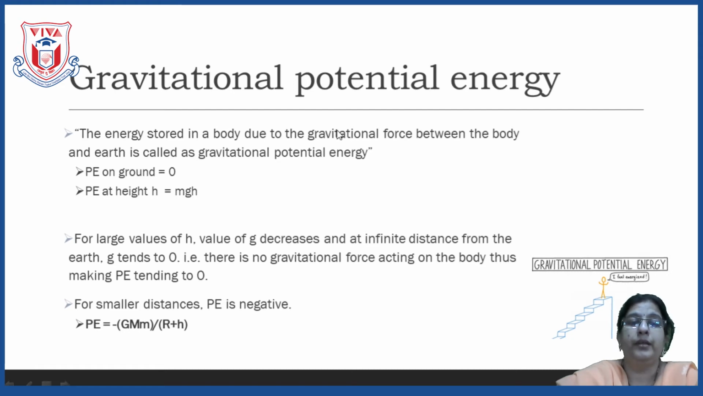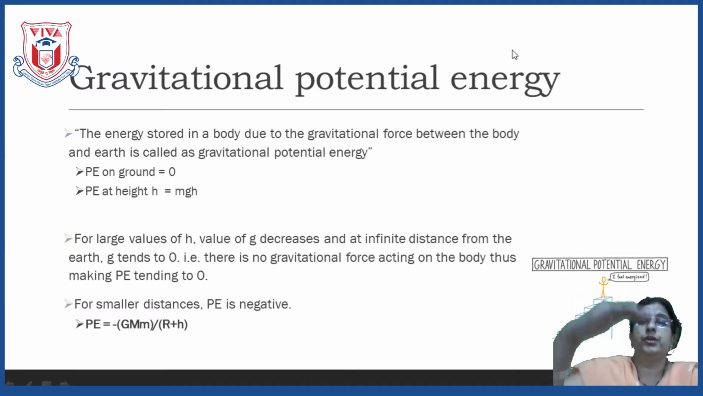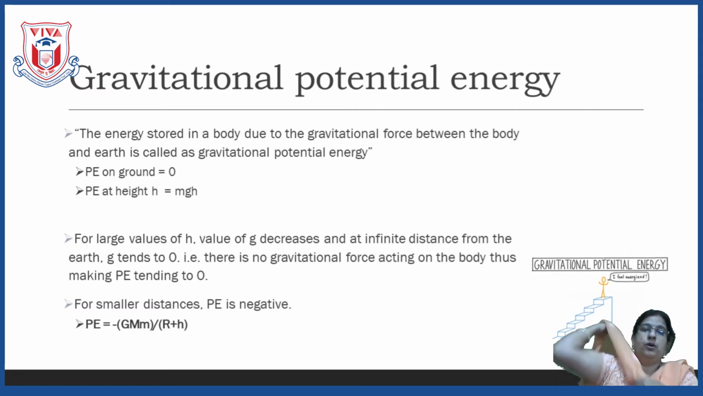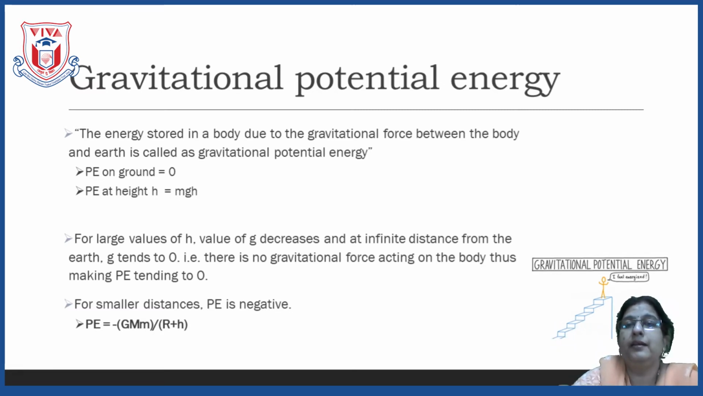And as we have learnt, the value of small g goes on decreasing as the height goes on increasing. So as the height increases, the value of g goes on decreasing, and at infinite distance from the earth's surface, the value of g becomes 0. Means when the object goes out of the gravitational field, the value of g becomes completely 0. Means no gravitational force, no potential energy. If g is 0, potential energy is also 0.